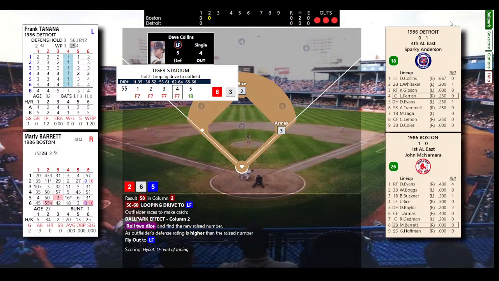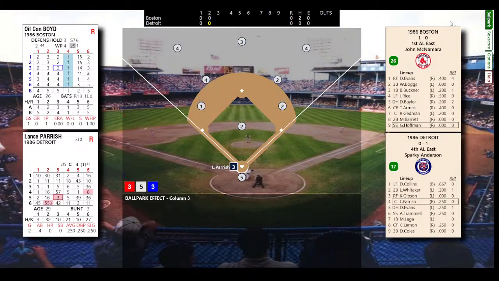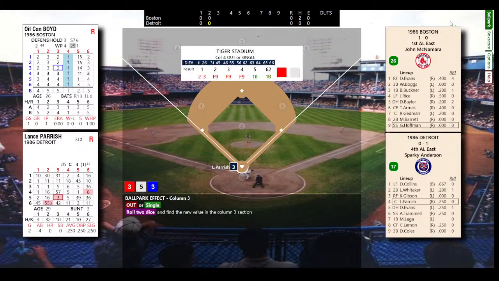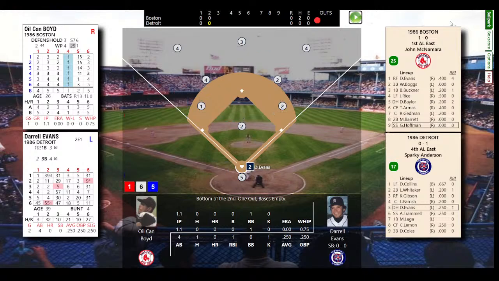Bottom of the second. So here is Parrish. Could be an out or a single. We're worried about maybe a home run. And it's neither. It's a fly ball, and Dwight Evans is there, so 1 down. Parrish is out, 1 out, bases empty in this Tiger lineup. Here's Evans. Darrell Evans.